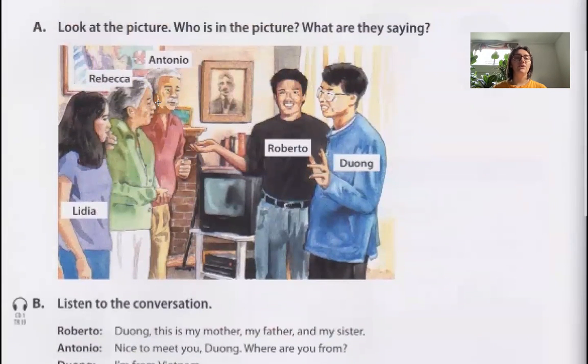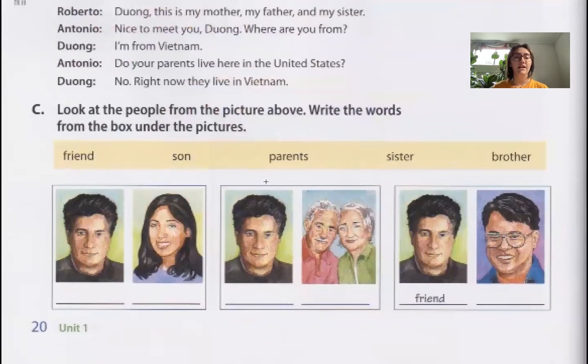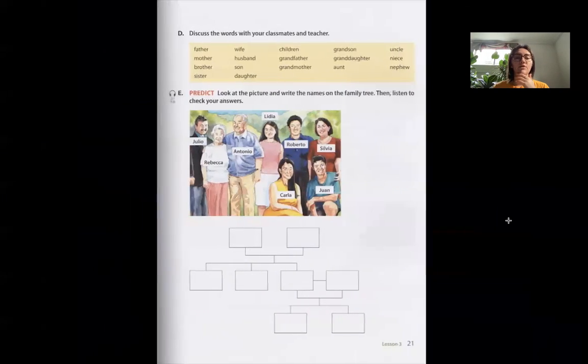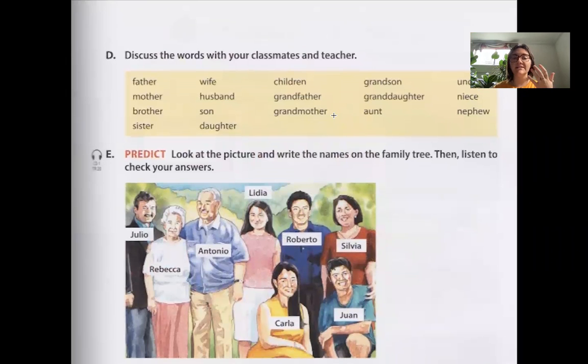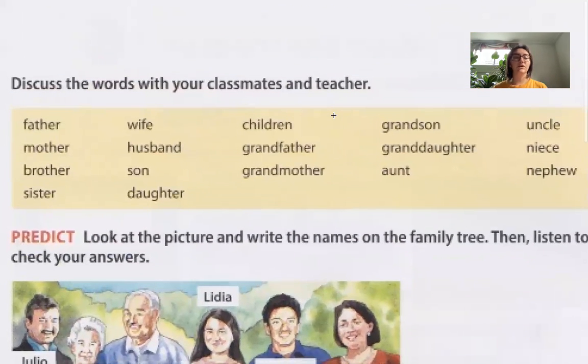From the picture, we know that Rebecca and Antonio are his parents, right? So we would write parents right here, and Roberto is their son. This one, we know that Duong is Roberto's friend, so we would say that Duong is the friend too. Next one says, discuss the words with your classmates and teacher. So let's look at these words.